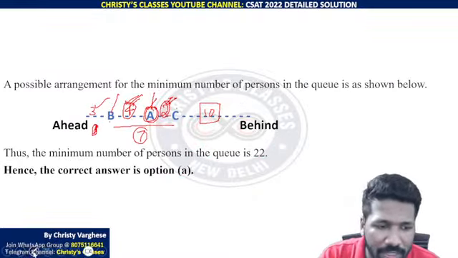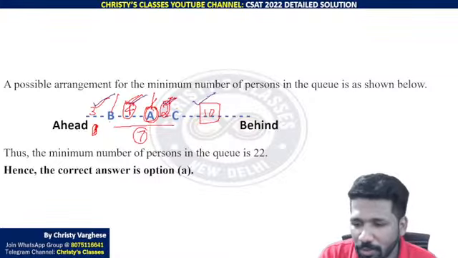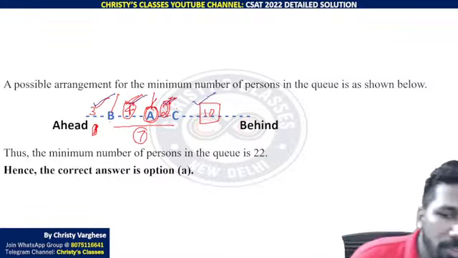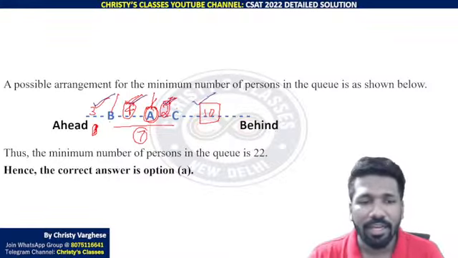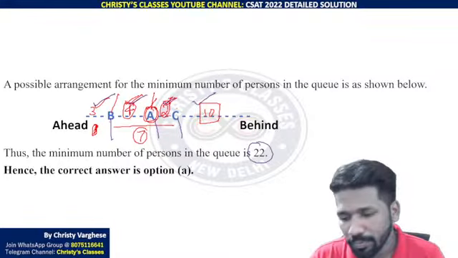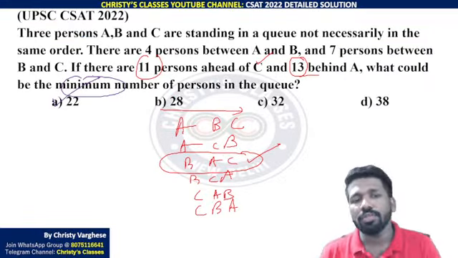Now how many people are there? Count it please. 3 plus 4 plus 2 plus 10. These are all non-overlapping numbers, they are not common people, so that is why you can add them. 3 plus 4 is 7, 7 plus 2 is 9, 9 plus 10 is 19. 19 plus B, A and C, 19 plus 3 is 22. The question is asking for the minimum number, that is why we need to do it this way.